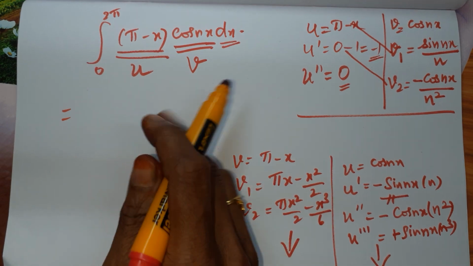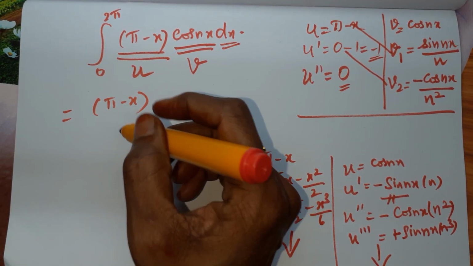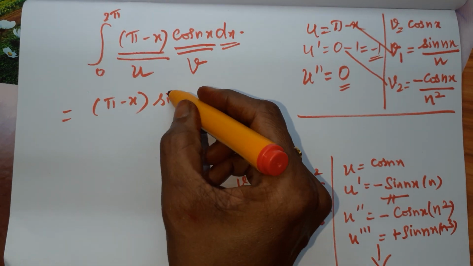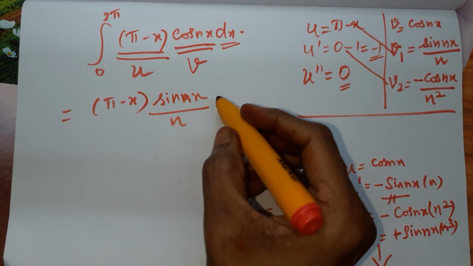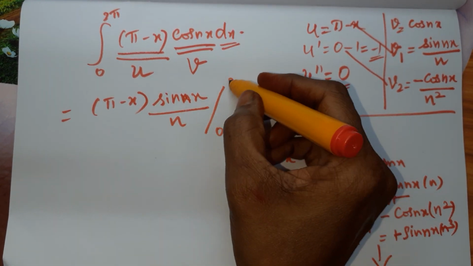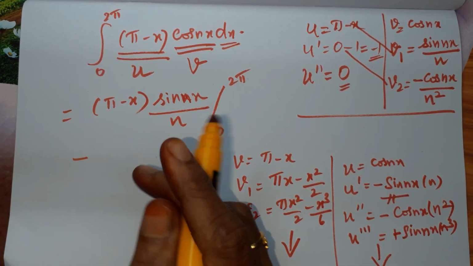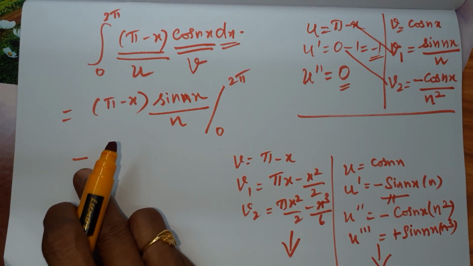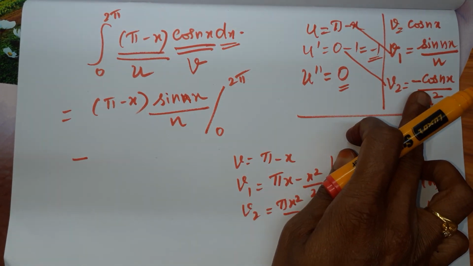Now come to the formula, u into v1. That is pi minus x into sin nx by n, and the limits are from 0 to 2 pi. Minus, in the formula we have a minus sign, and in the multiplication of these two, this is a minus sign and this is a minus sign.